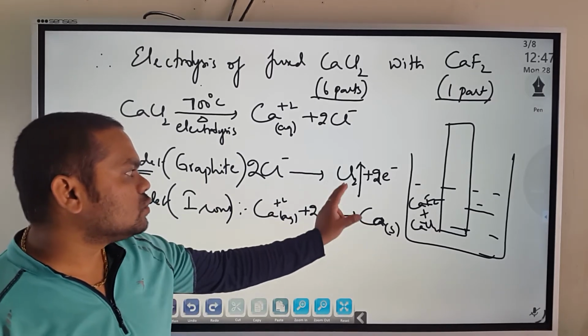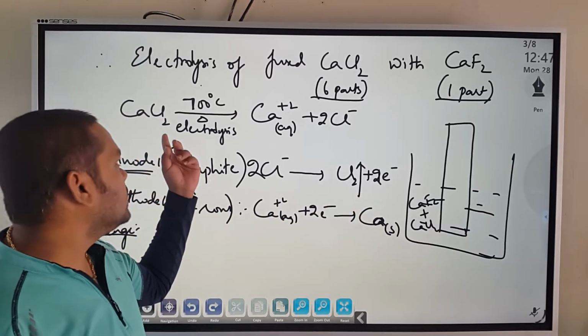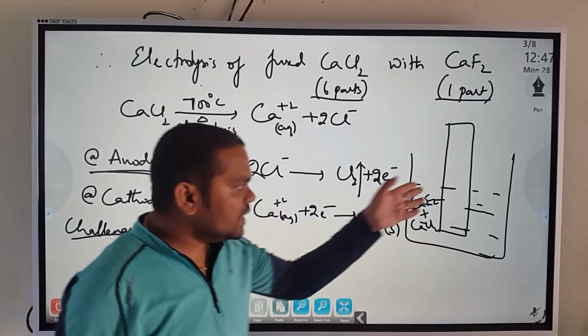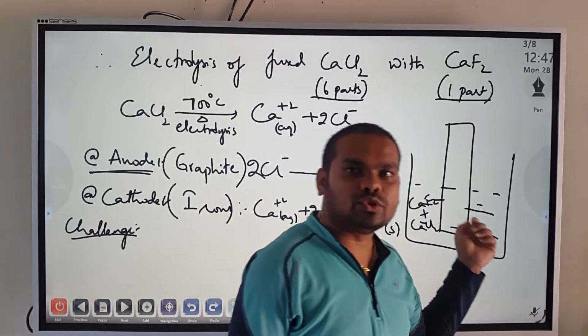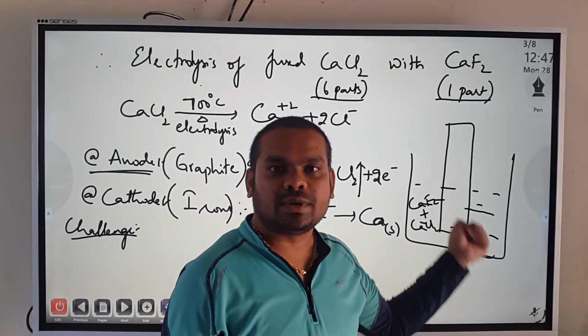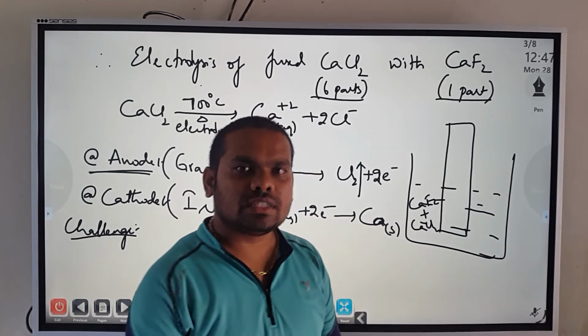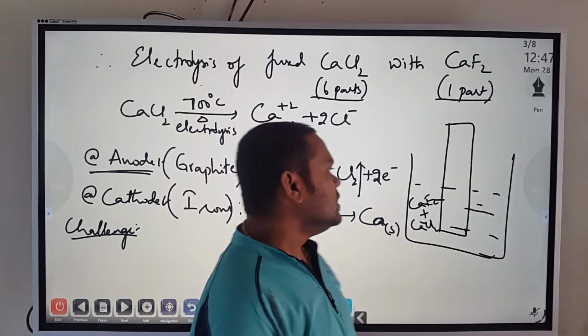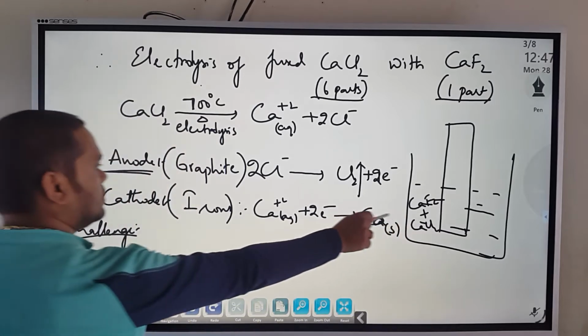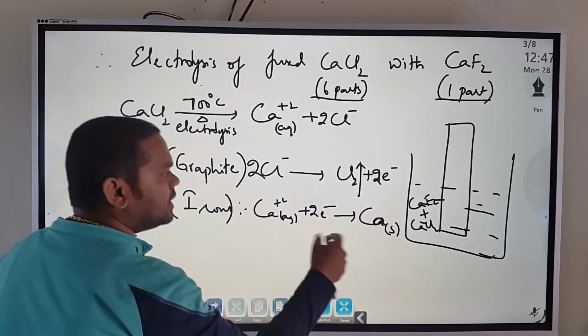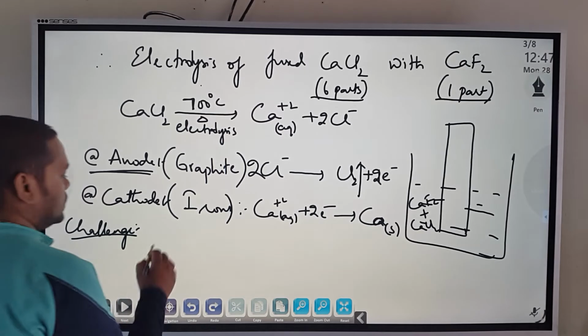This calcium and this chlorine can again react to form calcium chloride. Also, in the molten form, a minute amount of moisture is present, so it can react with water and form calcium hydroxide. So the challenge is that the calcium formed has to be removed immediately.